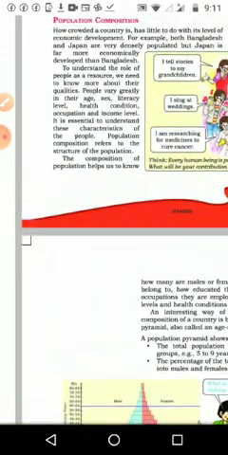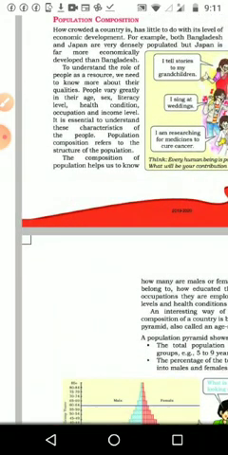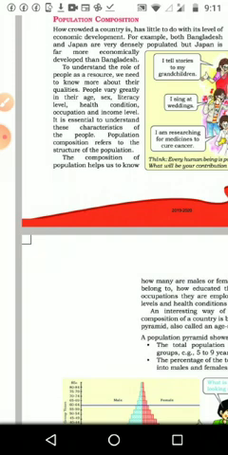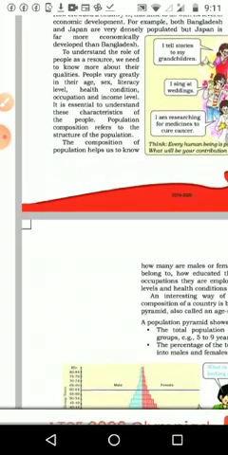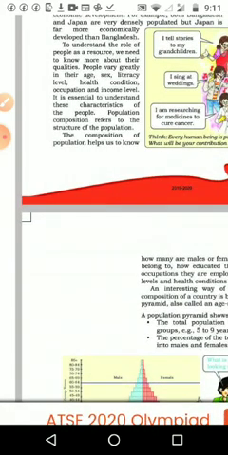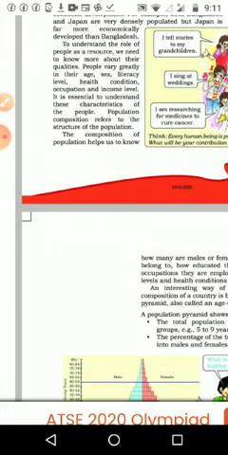Then to understand the role of people as a resource, which is very important, we want to study in 9th standard as well as in 10th standard, human being as a resource, human resource, or resource and development, in many ways. In economics and in geography, we want to study this concept again in a detailed way. We need to know more about their qualities. So when we are thinking about a human being as a resource, what are we going to think? Instead of quantity, we want to know about their quality, their abilities, their skills, their talents.